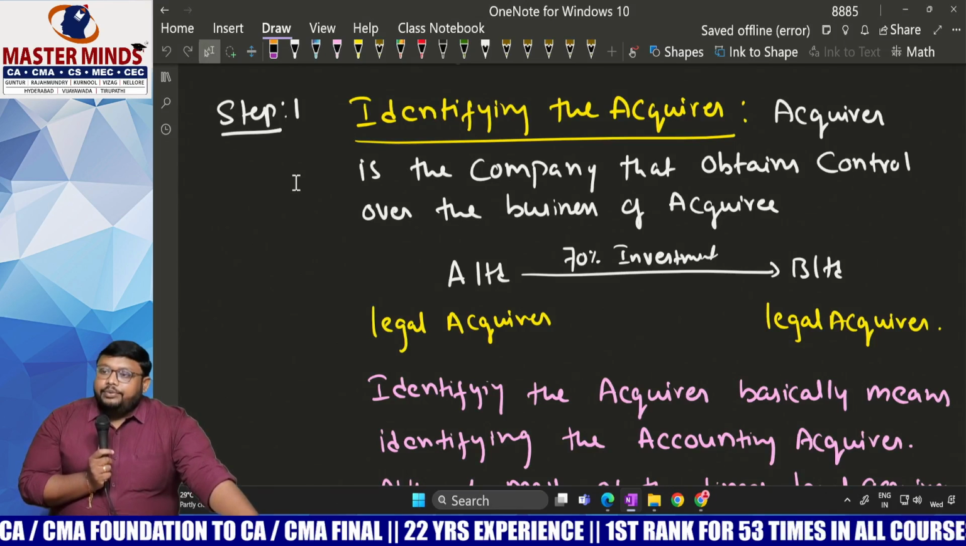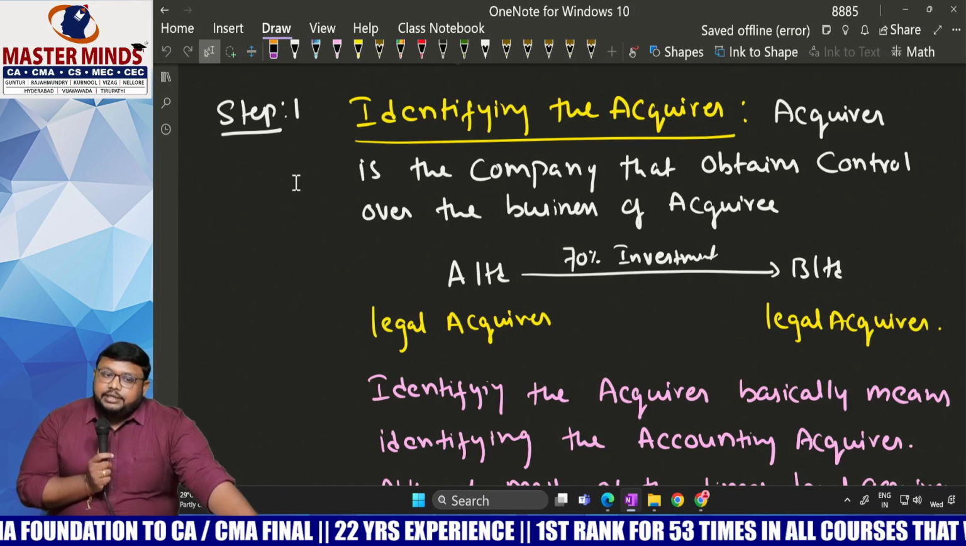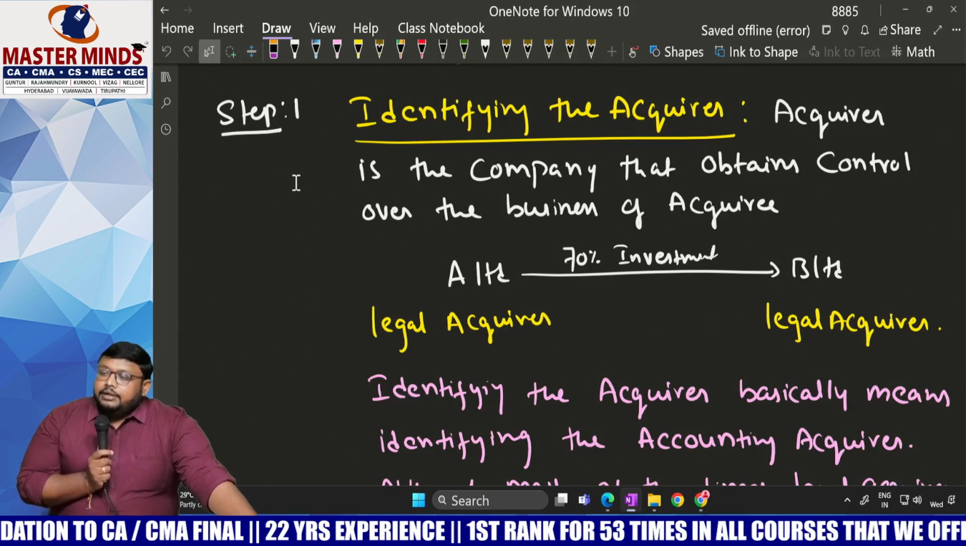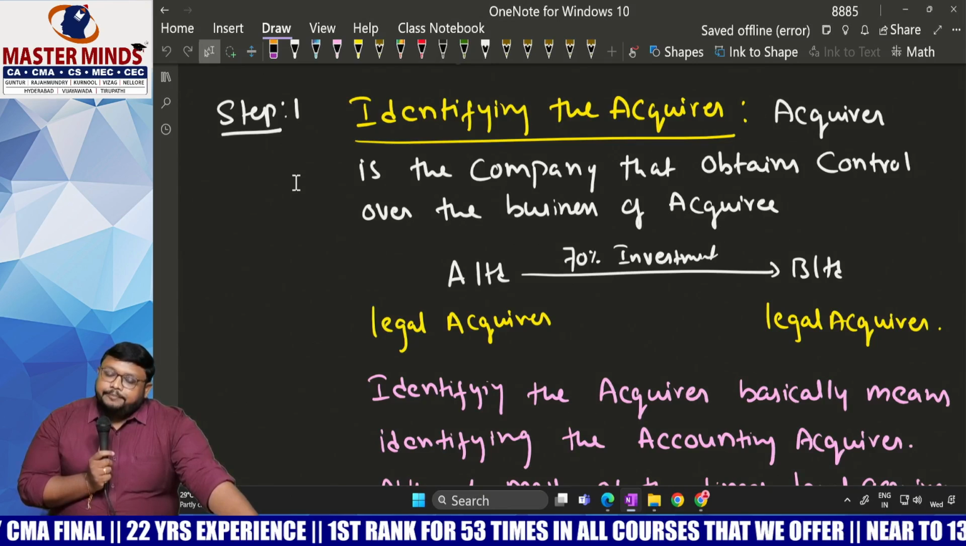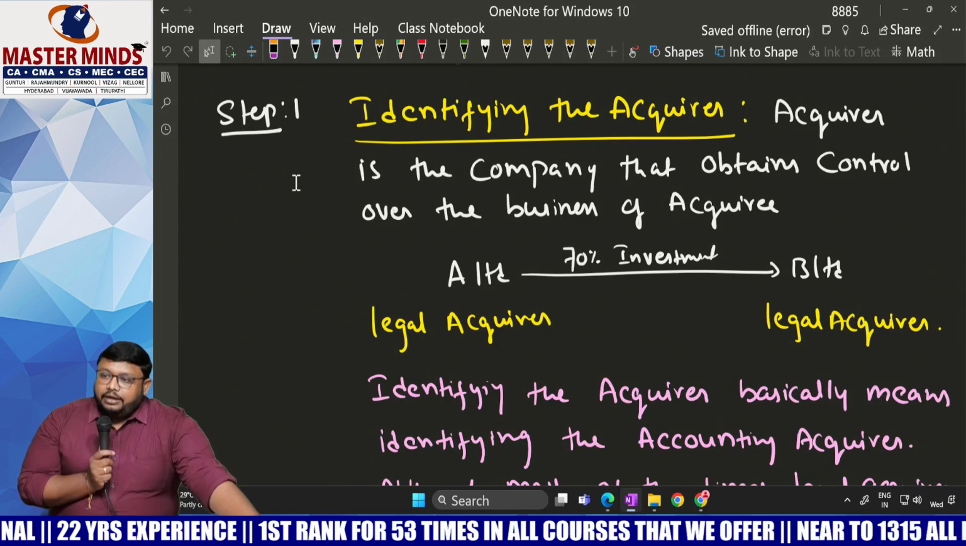So control over the business means there should be some business existing in the acquiring company. Here we discussed that three integrated activities should be there: input, processes and output.